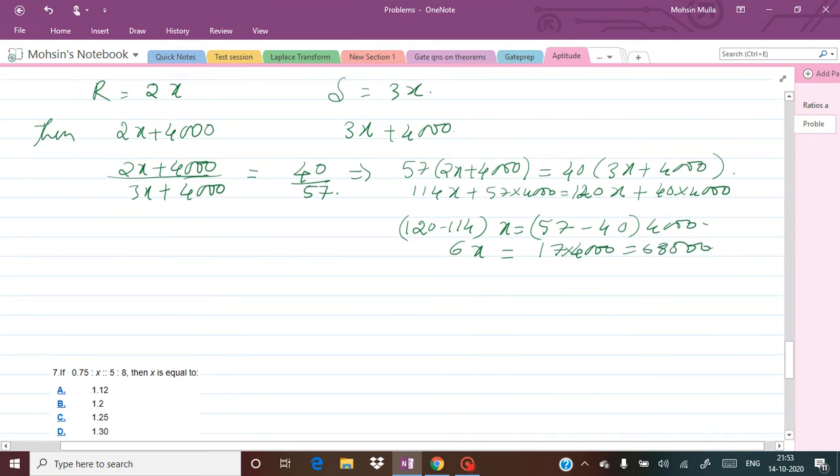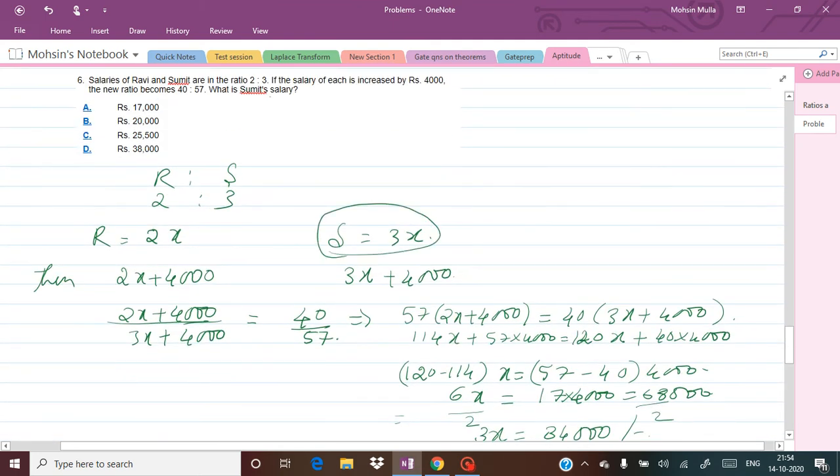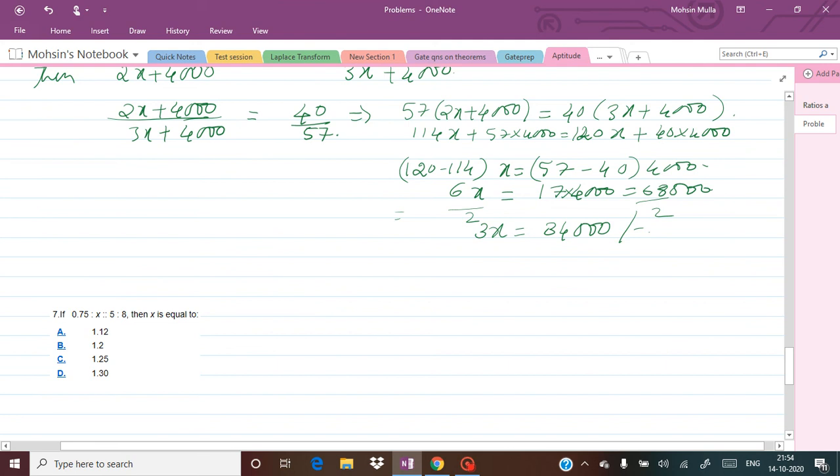Now if I divide by 2, we get 3x equals 68,000 divided by 2, which is 34,000. Here 3x is Sumit's salary without increment, that is 34,000.